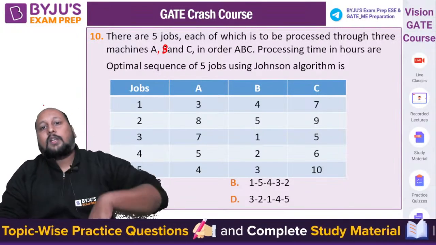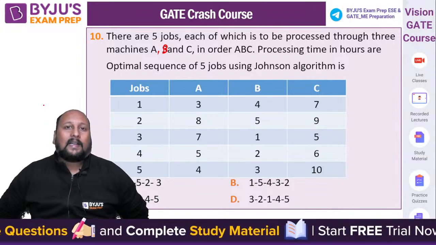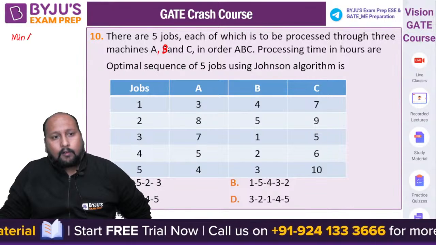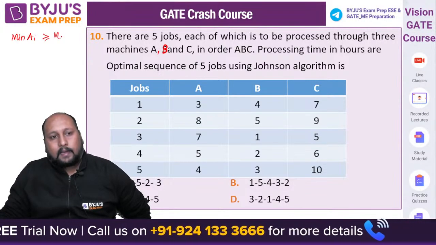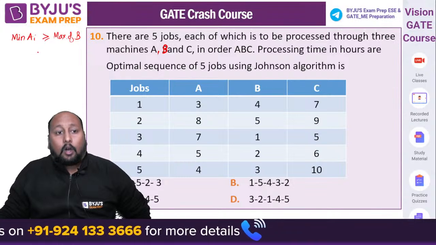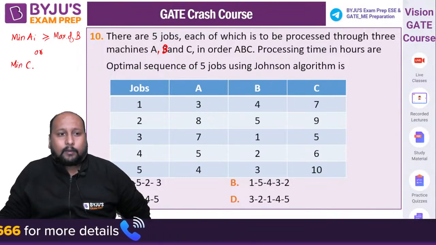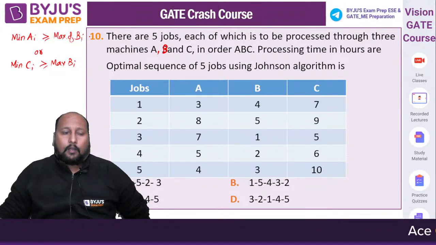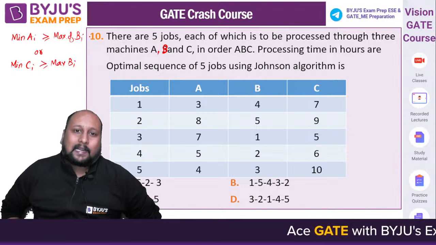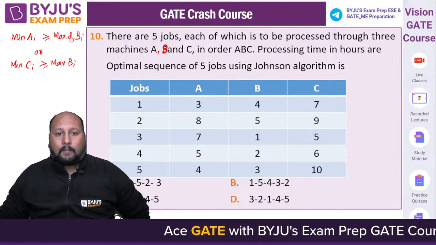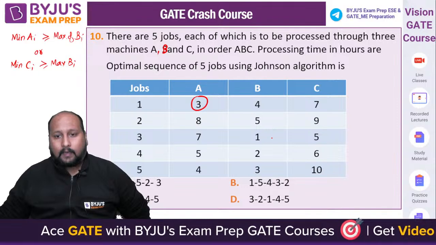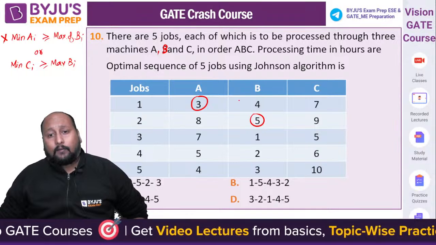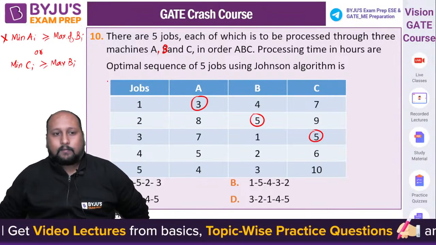To apply Johnson's rule for 3 machines operation, what condition do we have to apply? The condition is quite simple. Either the minimum of A should be greater than or equal to the maximum of B, or the minimum of the third machine, that is Ci, should be greater than or equal to the maximum of machine B. Okay, so which one of the conditions is being satisfied? If you see, the minimum of A is 3 and the maximum of B is 5, so this condition is not satisfied. The first condition is not satisfied. Second one, the minimum of C is 5. Definitely this condition is satisfied.